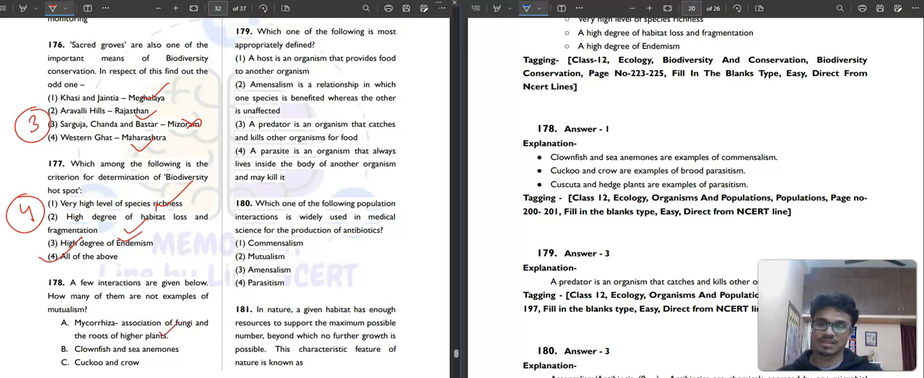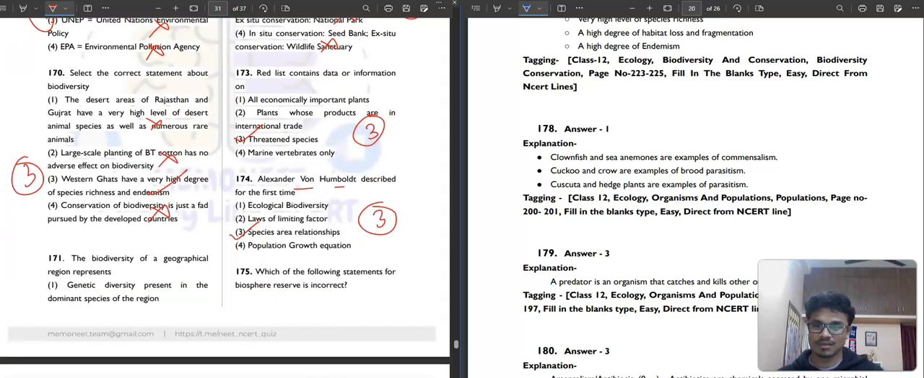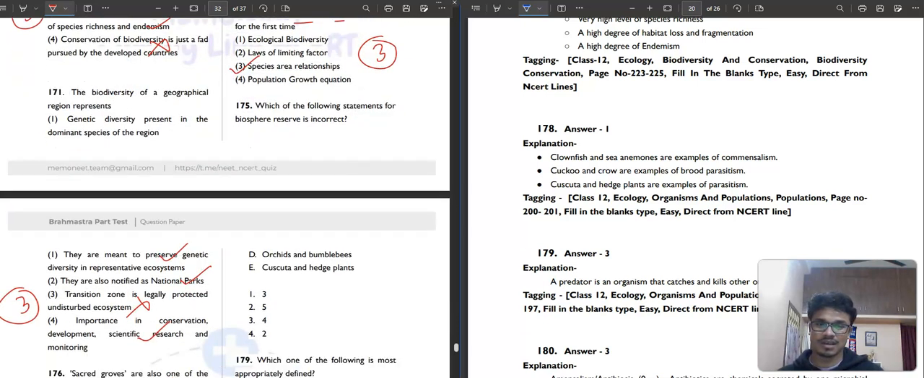Then clownfish and sea anemone, an example of commensalism. Cuckoo and crow are an example of brood parasitism. That is a different sort of term. Then orchids and bumblebees, this is actually mutualism. Then Cuscuta and hedge plants are examples of parasitism, not mutualism actually. So the first option will be the correct answer.